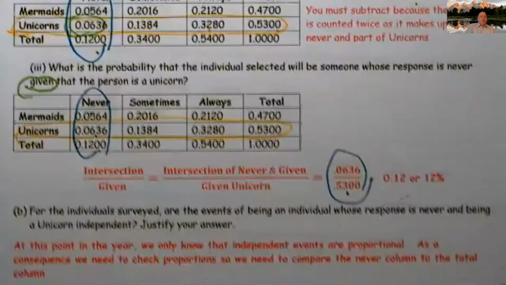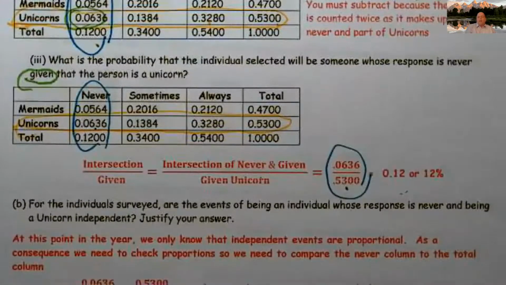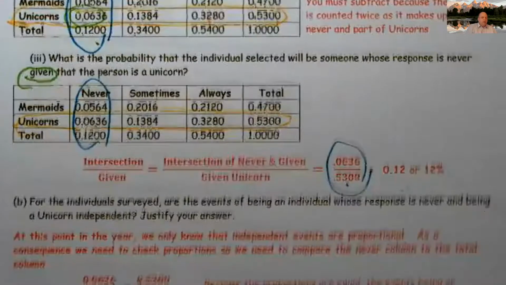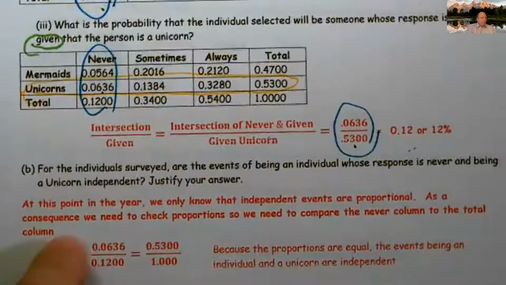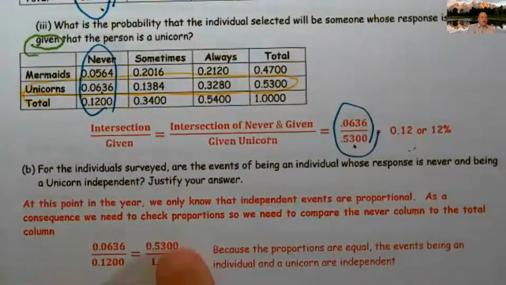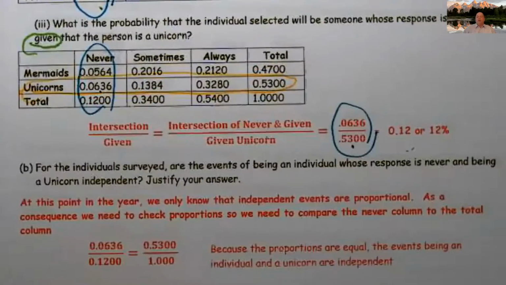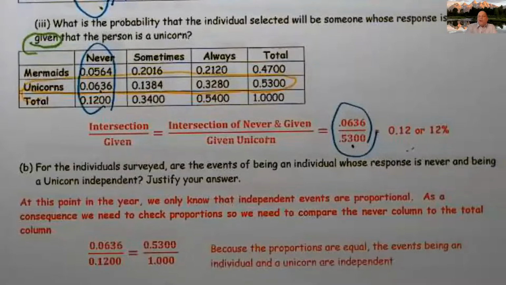All right, so at this point in the year, we only know that independent events are proportional. As a consequence, we need to check proportions, so we need to compare the never column to the total column. All right, so 0.0636 divided by 0.1200, it turns out it does equal 0.5300 over 1. And because the proportions are equal, the events being an individual and a unicorn are independent. All right.